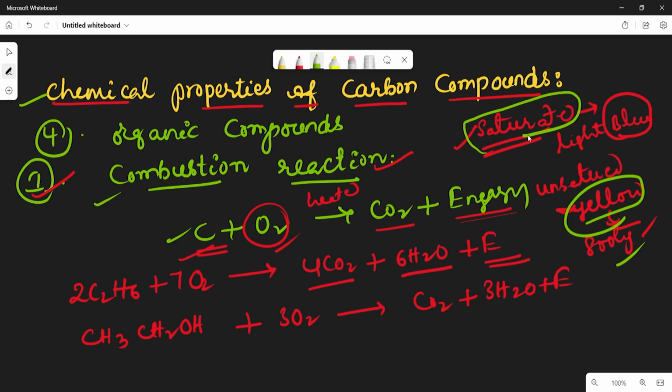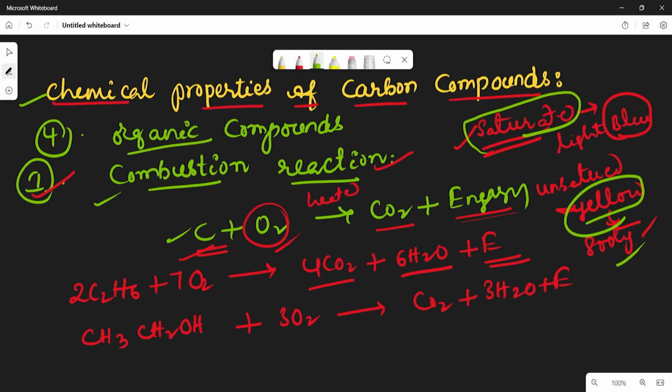If oxygen is not available sufficiently, the saturated compounds will also give a sooty flame and the environment gets polluted because of this. So this is all about the combustion reaction.